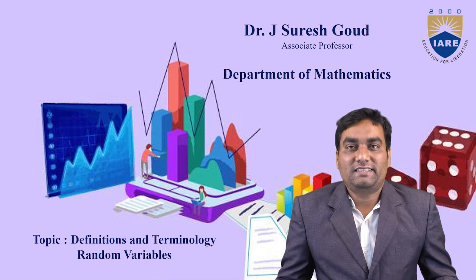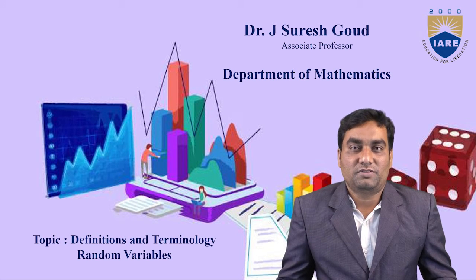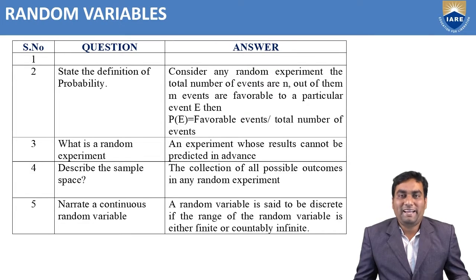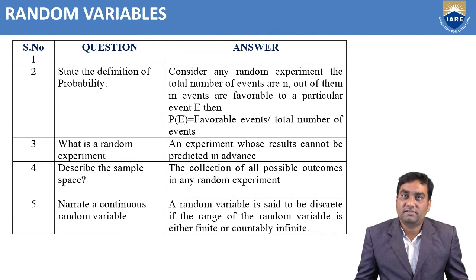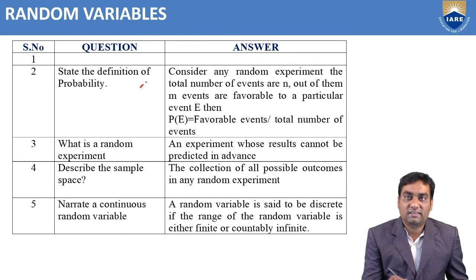Today's content is the definitions and terminology of random variables. The main important definitions in random variables are divided into 20 parts. Our first definition is: what is the definition of probability?